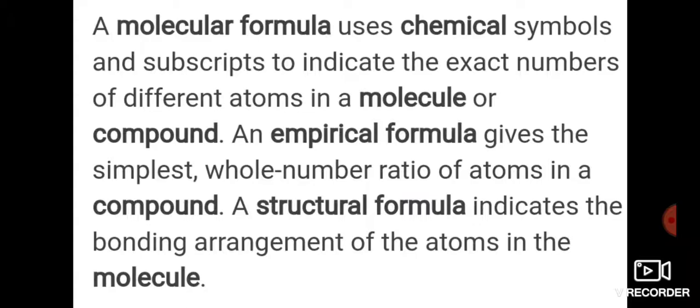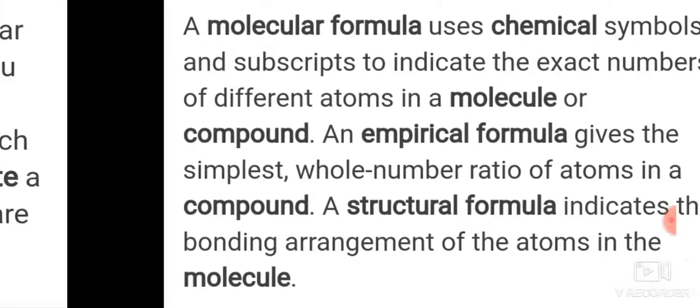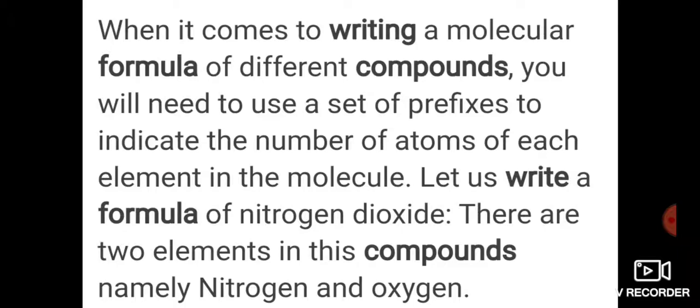A structural formula indicates the bonding arrangement of the atoms in the molecule. So if you write a structural formula, it will tell you what type of bonding is there between the atoms in that molecule, whether it is a single bond, double bond or triple bond. When it comes to writing a molecular formula of different compounds, you will need to use a set of prefixes to indicate the number of atoms of each element in the molecule.